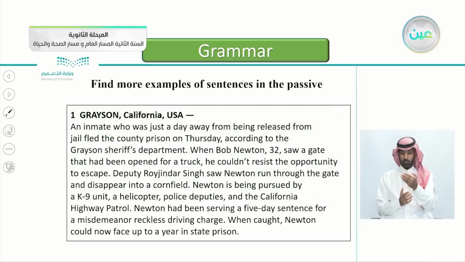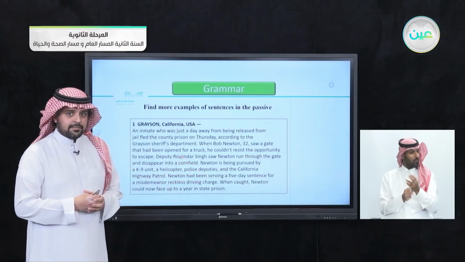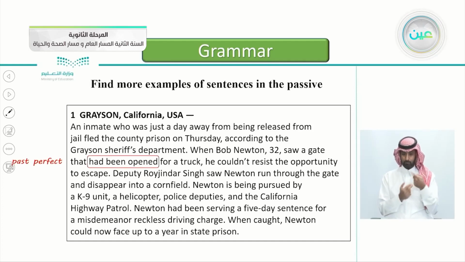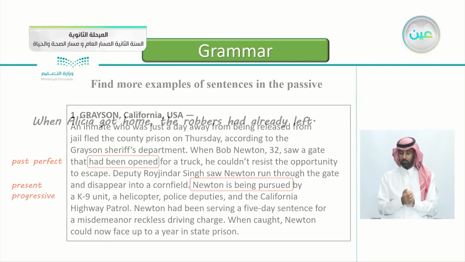So here in the last lesson from the listen and discuss, find more examples of sentences in the passive. Can you pinpoint any passive sentences here? Yes, that's correct. Had been opened. So a gate that had been opened, it's a past perfect. Had been opened. Another one here, Newton is being pursued. And they added the doer, by a canine unit. Is being pursued. This is a present progressive. Notice the tenses here. Past perfect and present progressive.